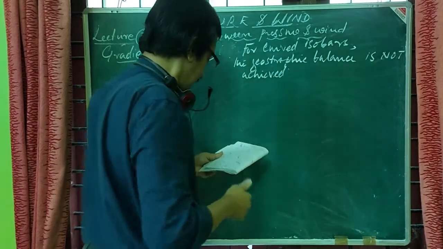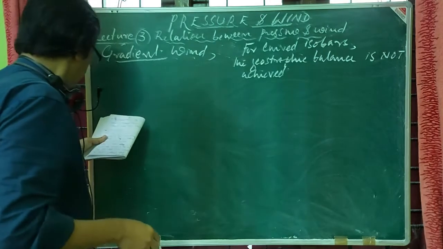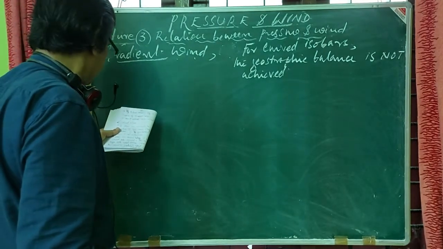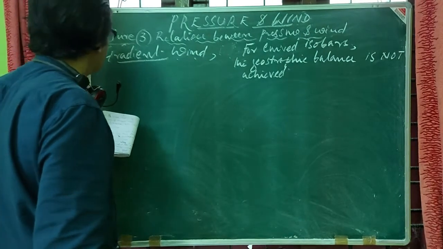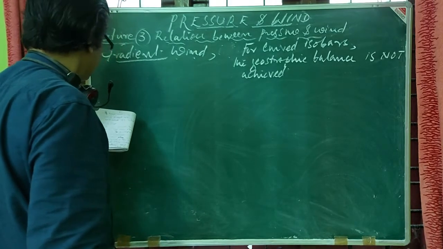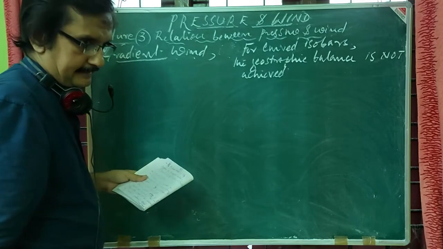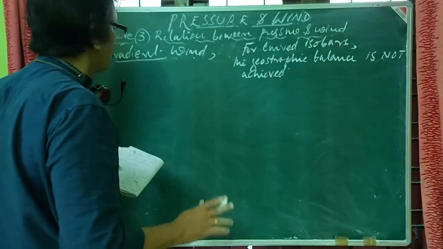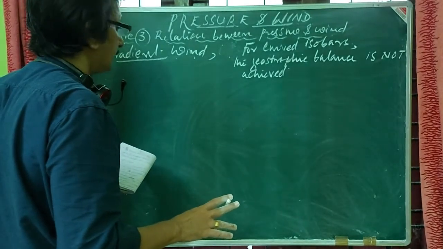Okay, so when air moves in a curved path around a low or a high, parallel to isobars, the wind is called gradient wind. No doubt this is also an ideal case.